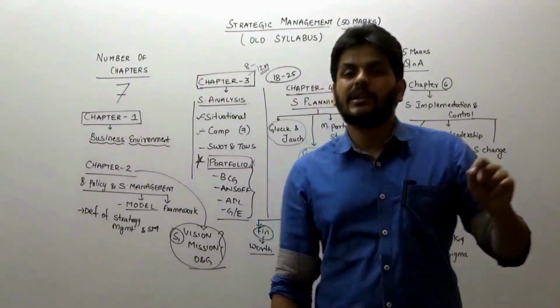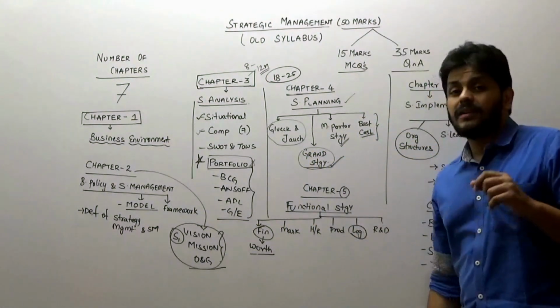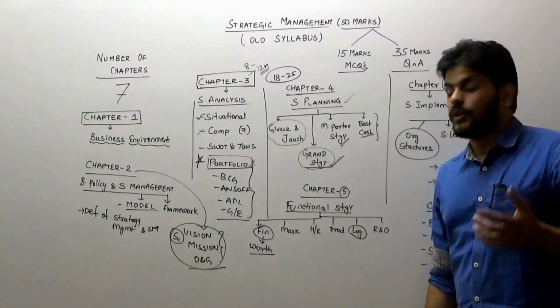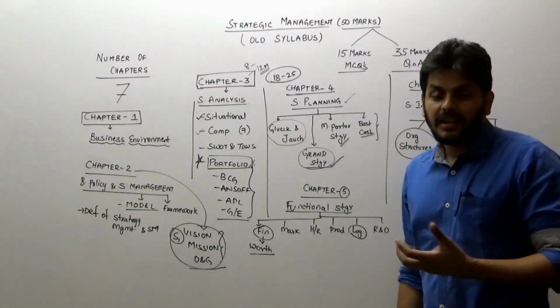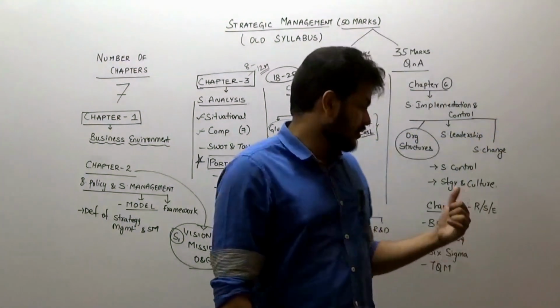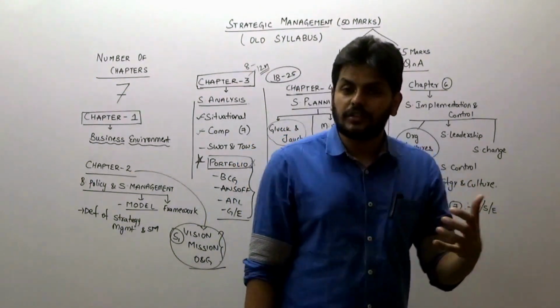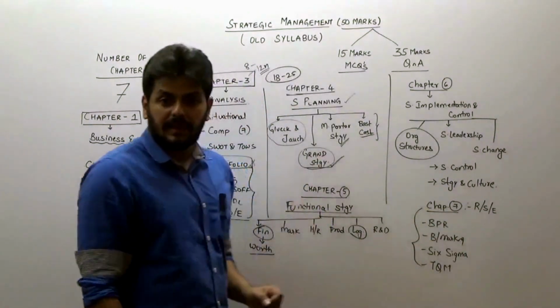And then quickly have a look at the concept of strategic control. Then one possible question: sometimes you study all this, and they leave all that and ask you a question on the relation between strategy and culture. Is culture important in the organization? So do brush up on that also. And there are some miscellaneous topics in chapter 7. One of those 4 is again going to be there in the exam paper.